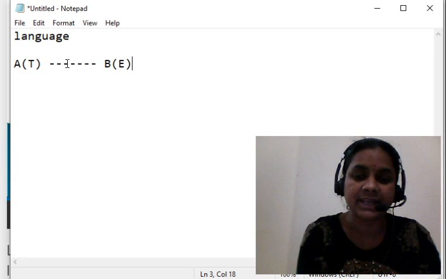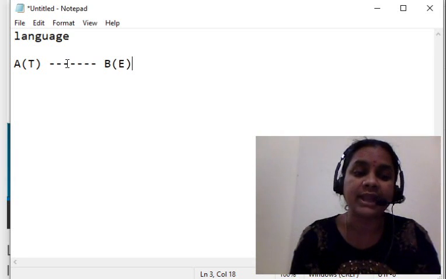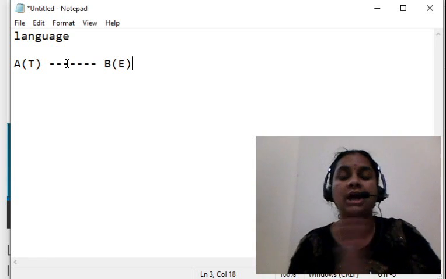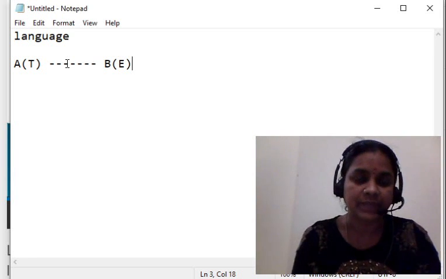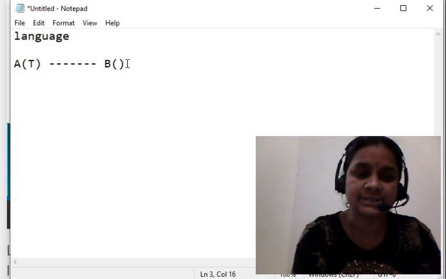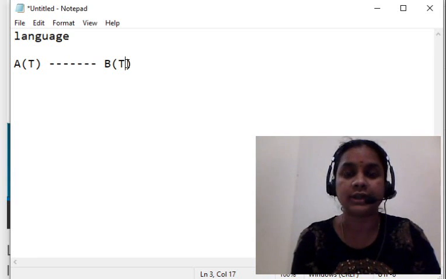No, the communication cannot take place. Why? Because both are in different languages. Now let us see, if B also knows Telugu, then both are communicating with each other. Yes.